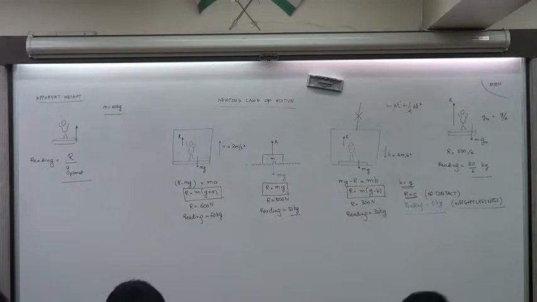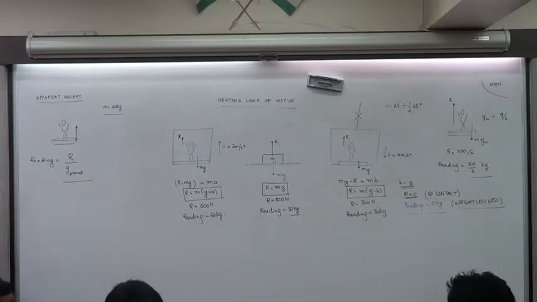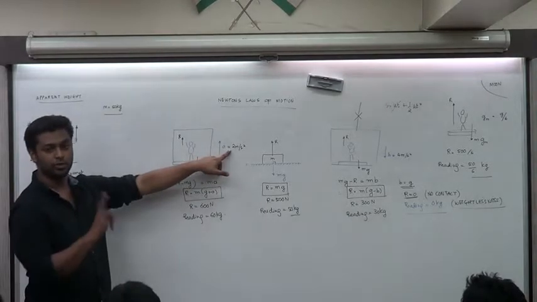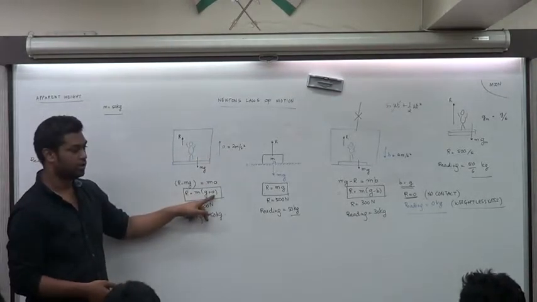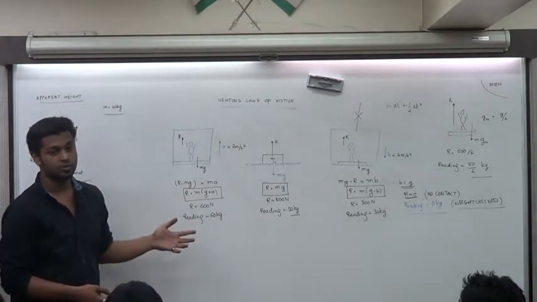2g forces. When will that happen? You're going up at 2g. That's correct. So if you're going up with an acceleration that's equal to 20 meter per second square, that's 2g. a becomes 2g. The total mass becomes 3mg divided by g. Will give you 3 times your normal mass.